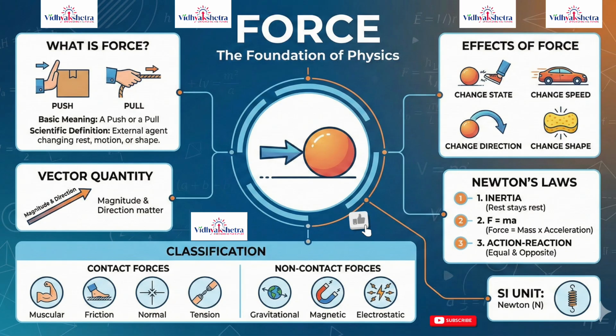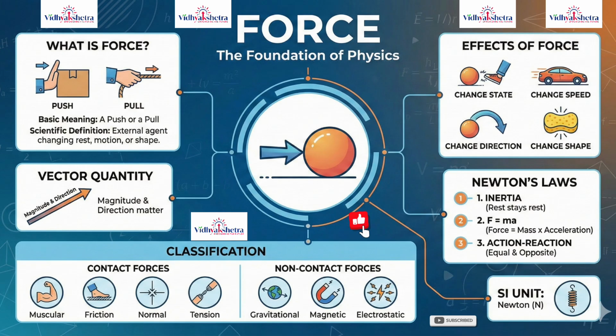Change in shape or size: force can also deform objects. This deformation may be temporary or permanent depending on the material. Stretching a rubber band, compressing a spring, squeezing a sponge, or bending a metal rod are all examples where force changes shape. Balanced and unbalanced forces: forces acting on an object may be balanced or unbalanced.